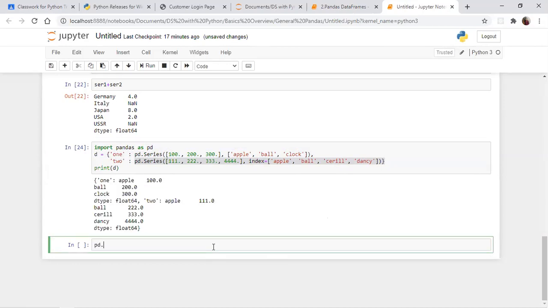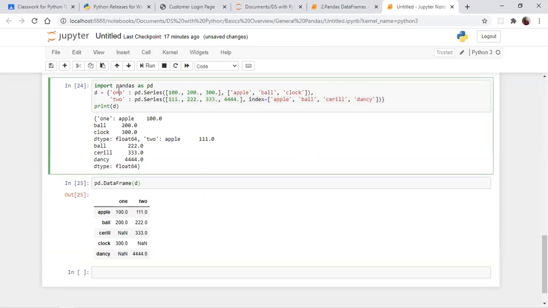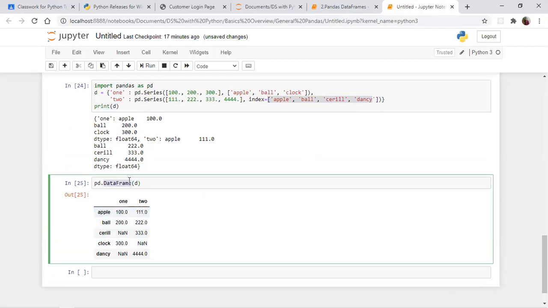So pandas.DataFrame of D. See the output. Your key name comes as a column name, these index names come as row names, and all the values will match up. For 1 you get 100, and for 2 you get 111, like this.